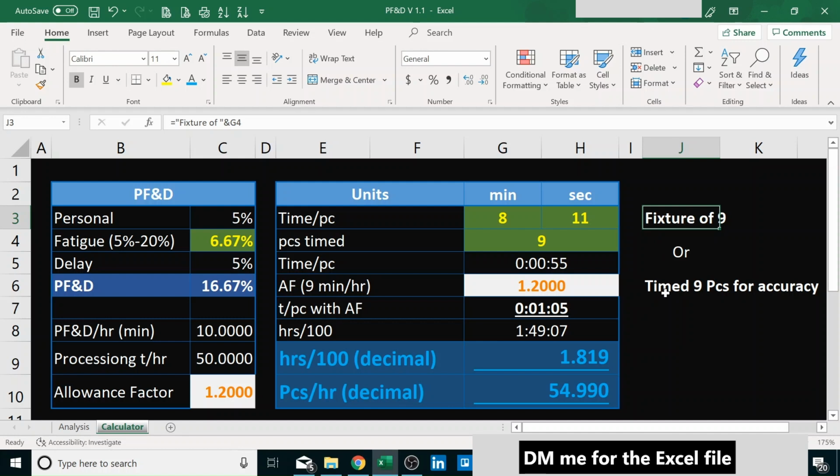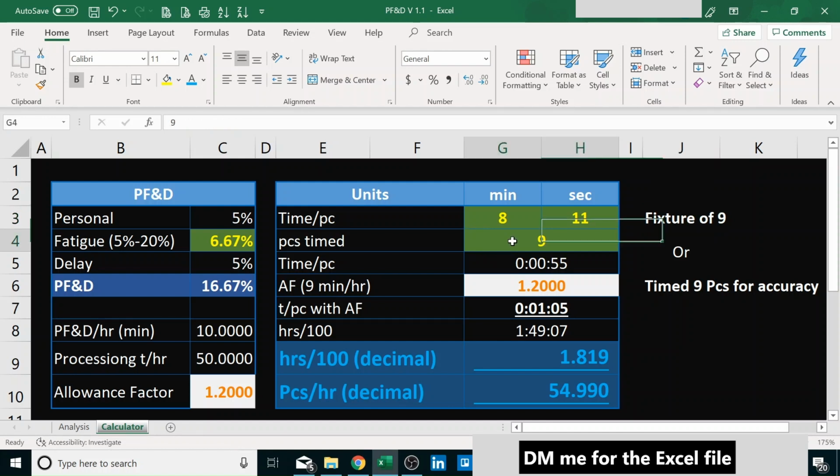And I do this because, depending on the product, we're not always capable of timing for 25 minutes. Either it's too long, or it's just useless to time 200 products in those 25 minutes. We don't need that. We just need 9, 10, 12, whatever makes us feel comfortable.